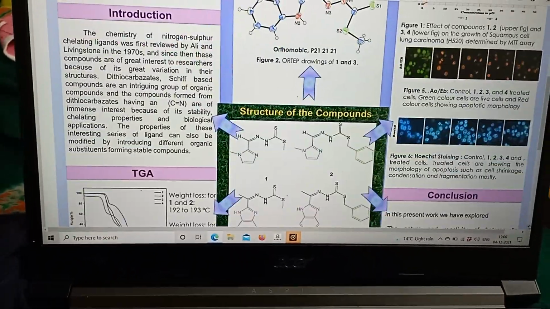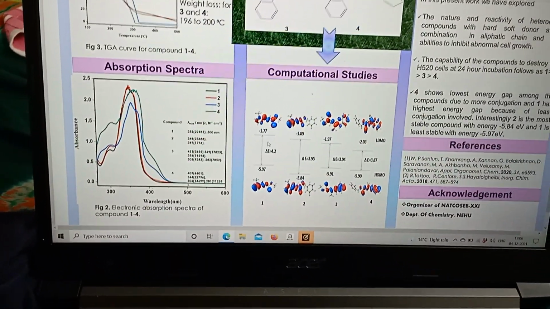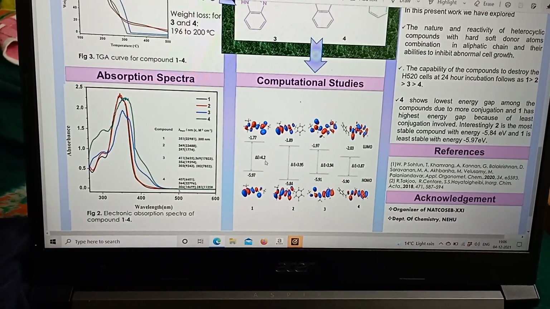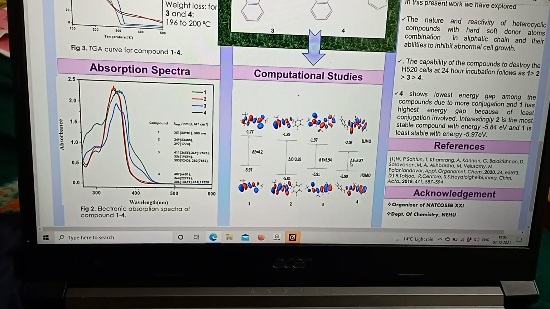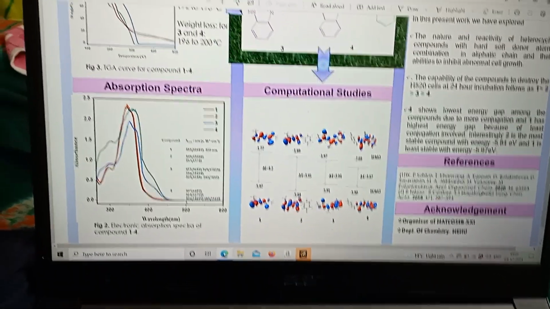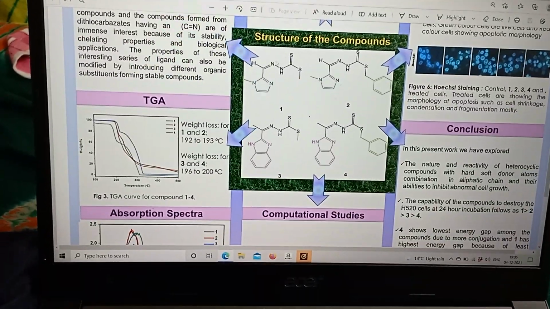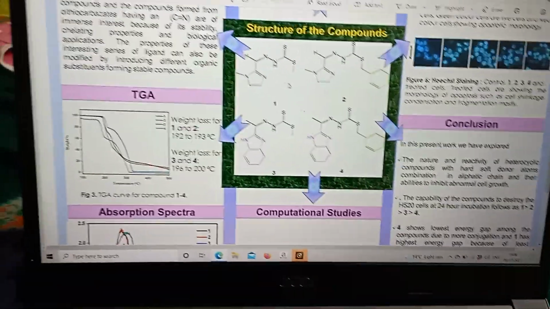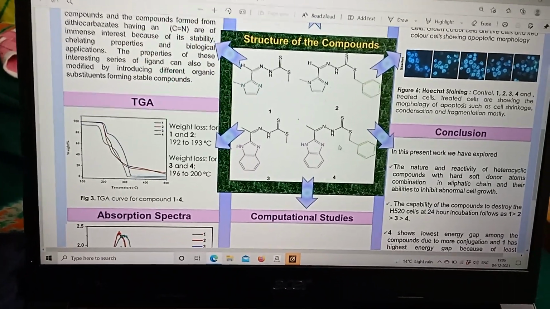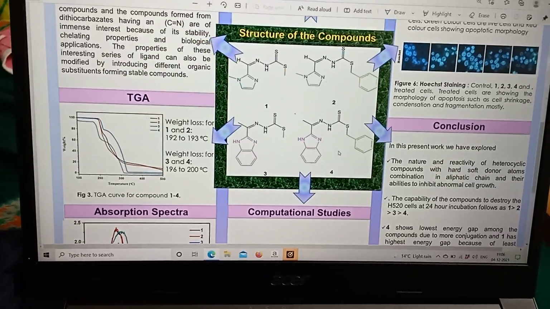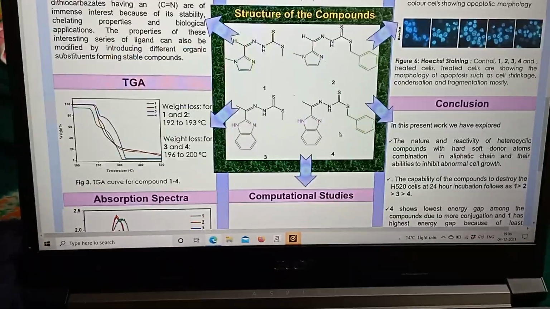Theoretical investigation was also done in Gaussian software. As you can see, the energy gap for compound 1 is 4.2, the highest one, whereas the energy gap for compound 4 is the lowest one, that is 3.87. It could be explained on the basis of the structure. In structure 1 there is less conjugation among these rings, so it shows the highest energy gap, but in case of 4 it has the highest conjugation, so it reduces the HOMO-LUMO energy gap.